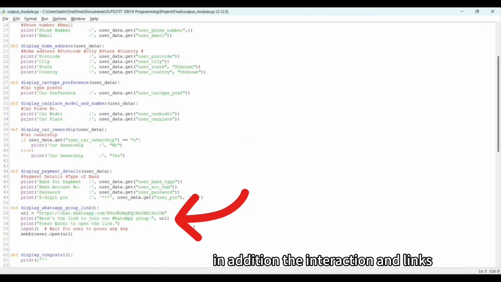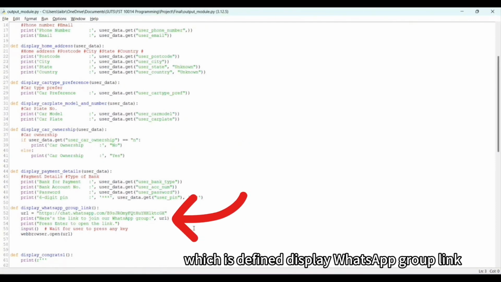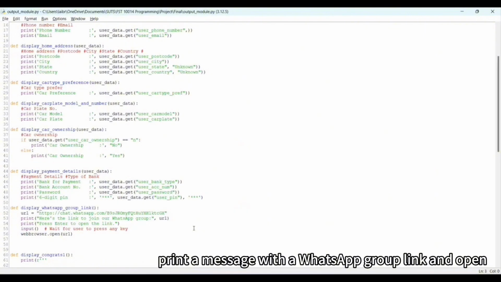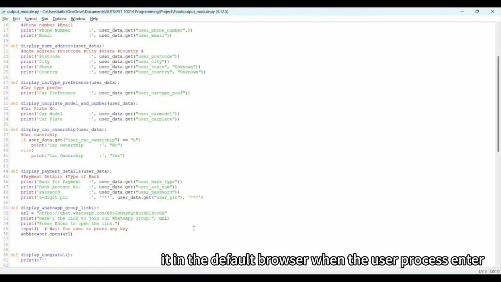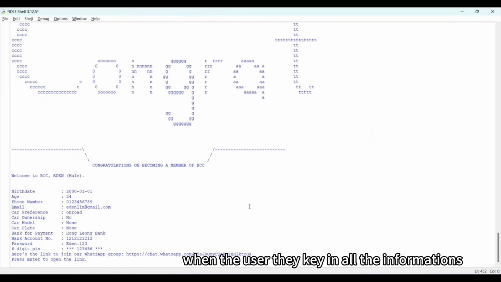In addition, the iteration and links, which is define display WhatsApp group link, creates a message with a WhatsApp group link and opens it in the default browser when the user presses enter. For example, when the user keys in all the information, the output page will be like this.